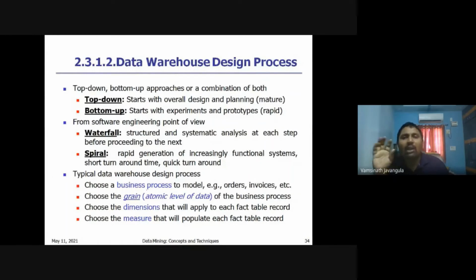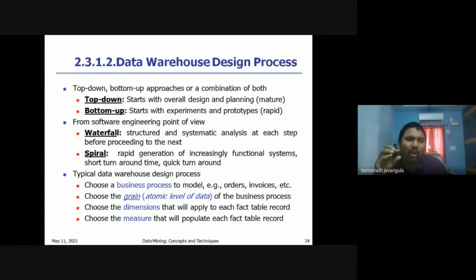And the next one is the bottom-up model. We don't have any planning. We start directly building the data warehouse according to the mistakes and expectations, whatever problems come up. So automatically we will improve step by step. This approach is called the bottom-up approach. The difference between top-down and bottom-up is that top-down guarantees a good, effective model immediately, but bottom-up will not guarantee that, though it will build the model very fast.